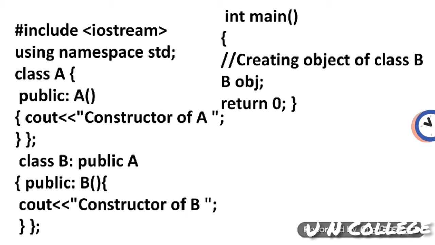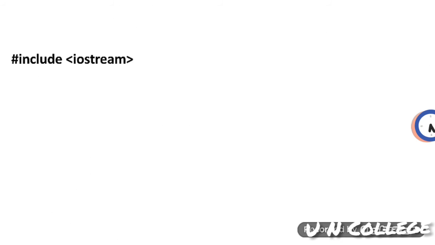When we are creating the object of a derived class, it contains all the properties of its own along with the properties of the base class. So here the base class constructor will be executed and then the derived class constructor will be executed. In the coming class also I will discuss more programs on constructors in inheritance, because it has lots of features and principles.